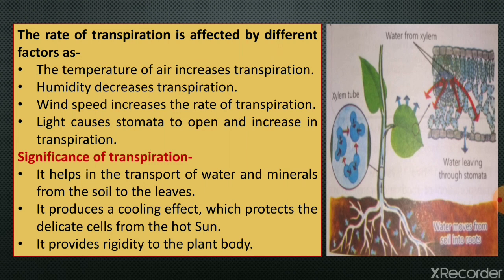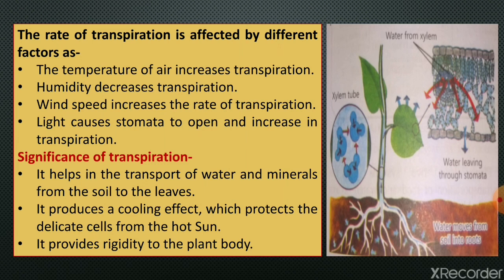Next, the significance of transpiration, meaning the importance of transpiration. First, it helps in the transport of water and minerals from the soil to the leaves, because the transpiration process creates a suction pull. So the process of ascent of sap also takes place. Then it produces a cooling effect, just as sweating gives a cooling effect to animals and human beings.